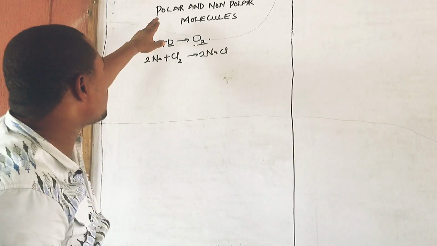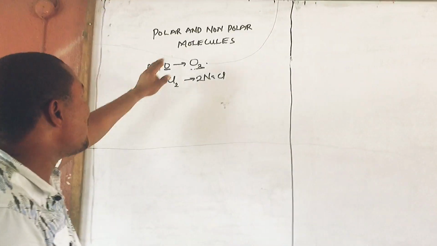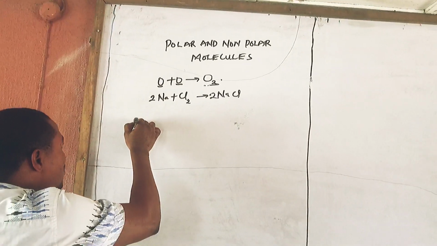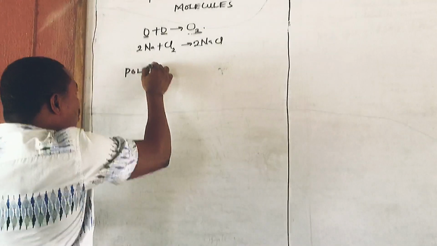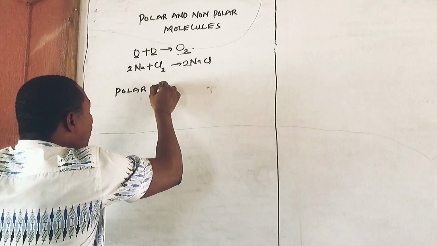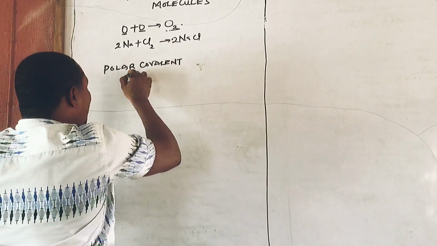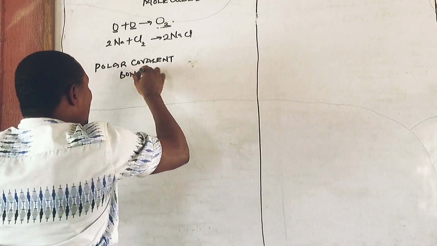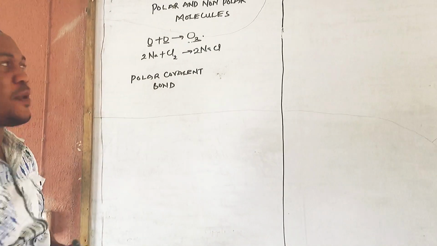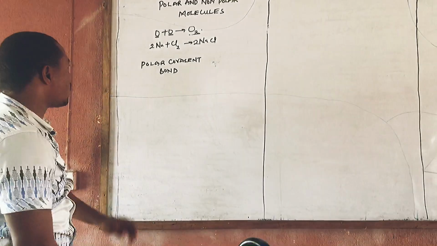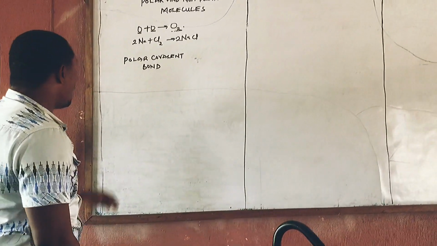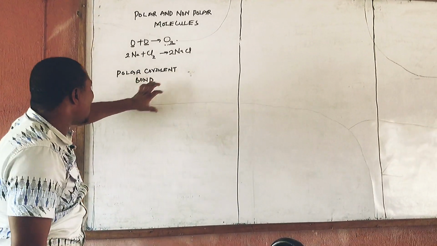Okay, let's now move to polar and non-polar. Now before I move to that, let me quickly teach us what we call a polar covalent bond and a non-polar covalent bond. Let me start from this. Please pay attention. I'm sure you will be blessed by this video. Okay, the polar covalent bond now.